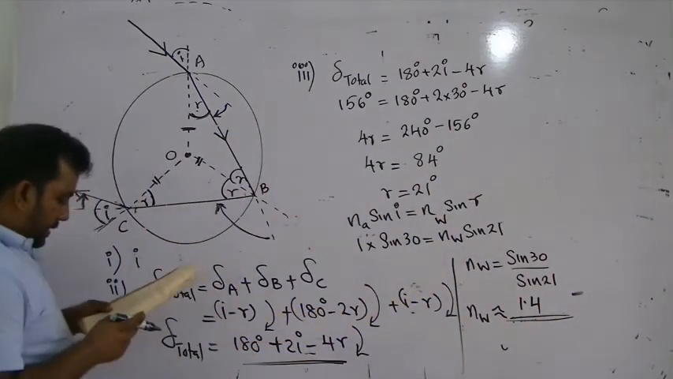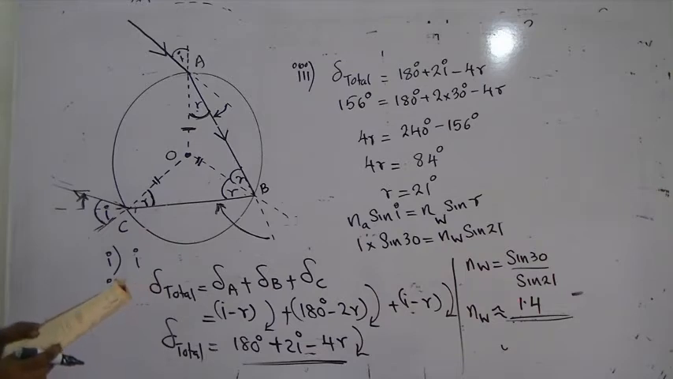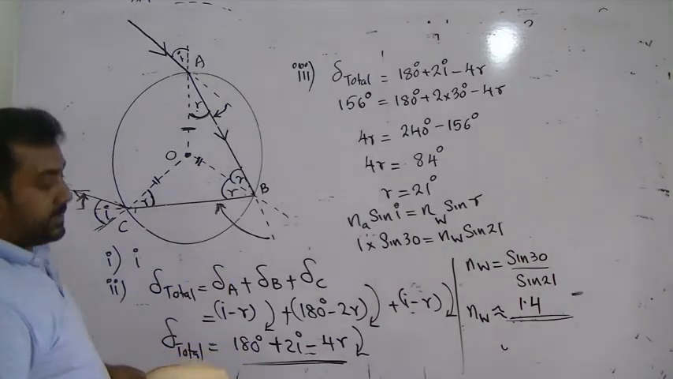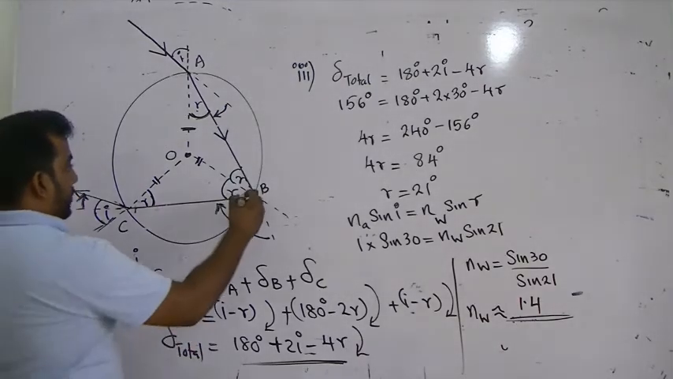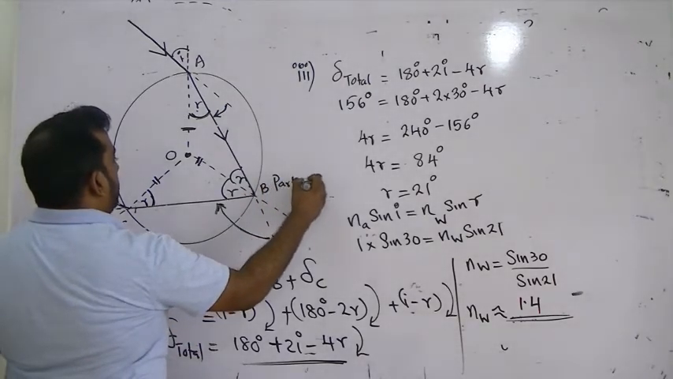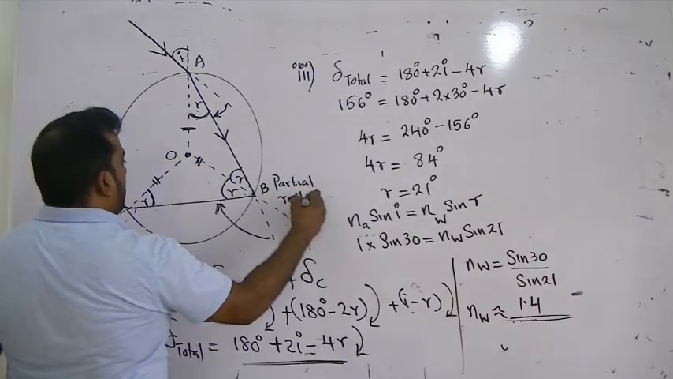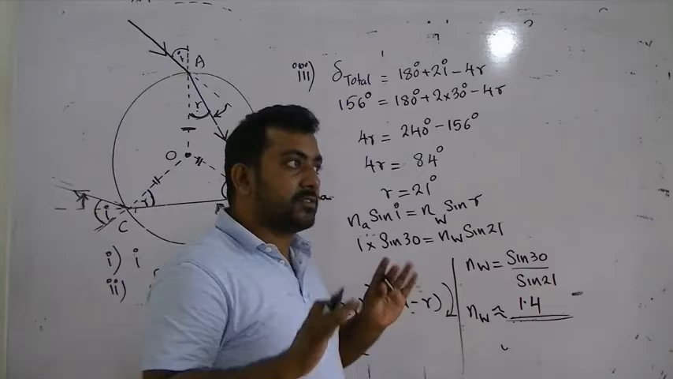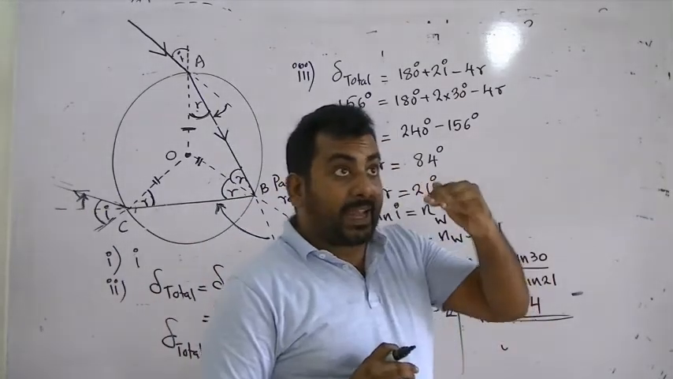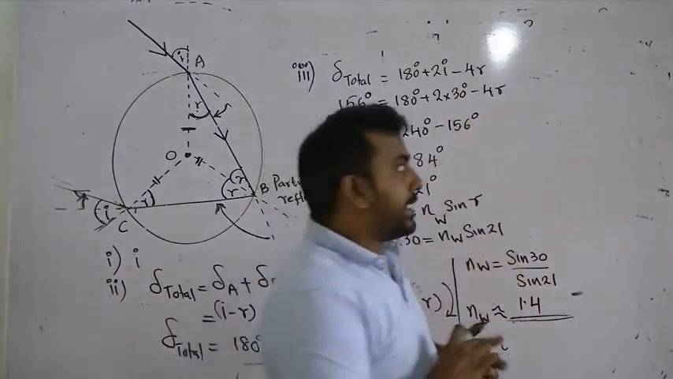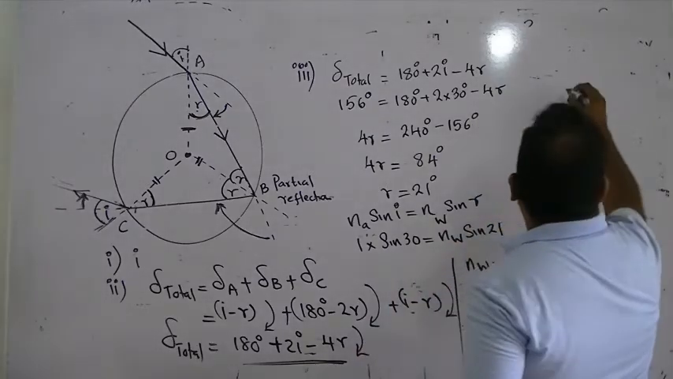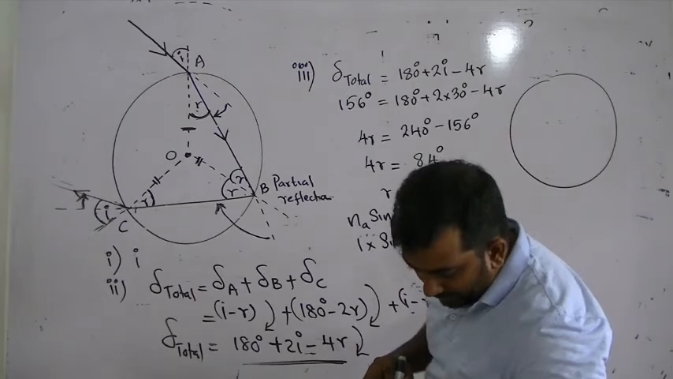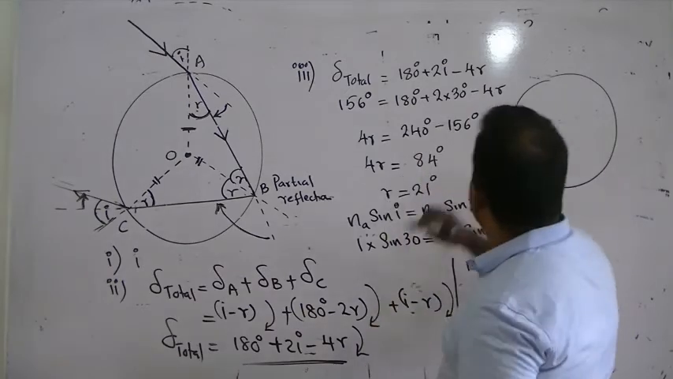Can the ray suffer total internal reflection on the opposite side for some value of I? Justify your answer. They are telling you this is partial reflection. They are asking, can't it be total internal reflection? What is total internal reflection? Angle of incidence more than the critical angle. Let me draw this for you. I think you will understand this much better.